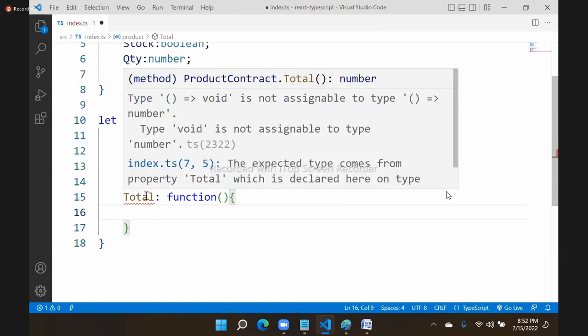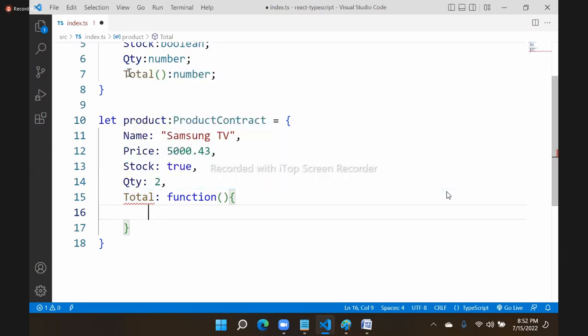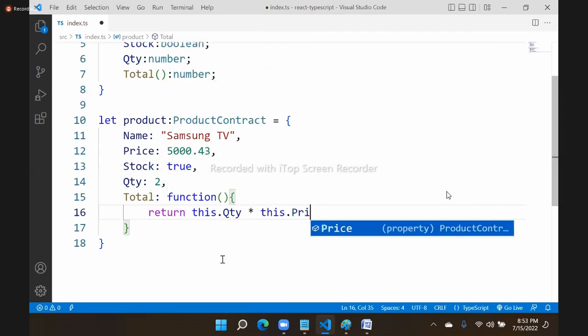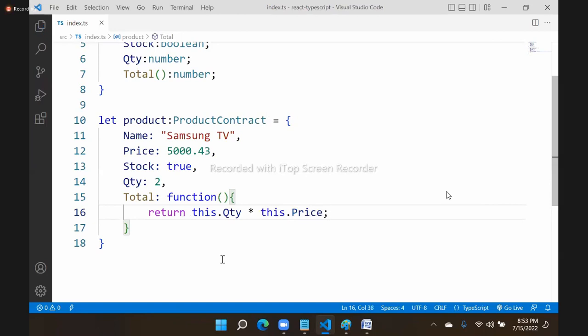It says it is currently void, but it should return number. As per the contract, it should return a number. So we return this.quantity * this.price.